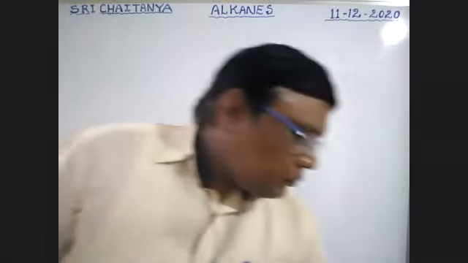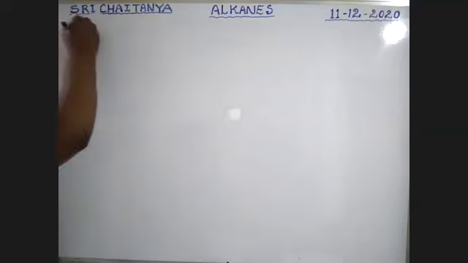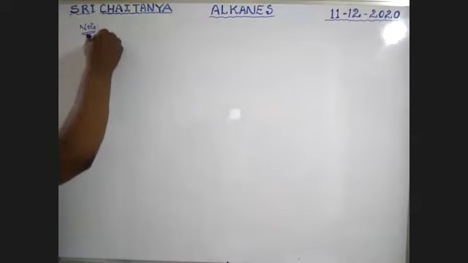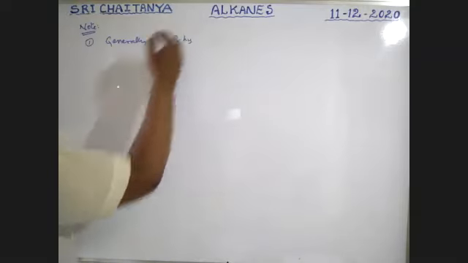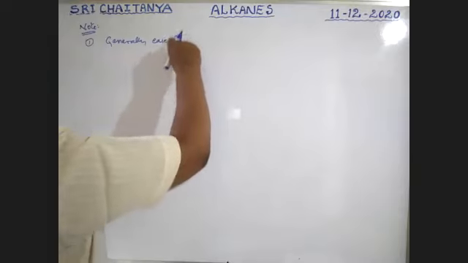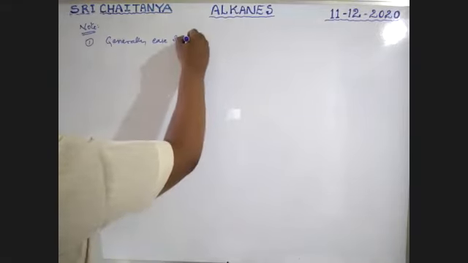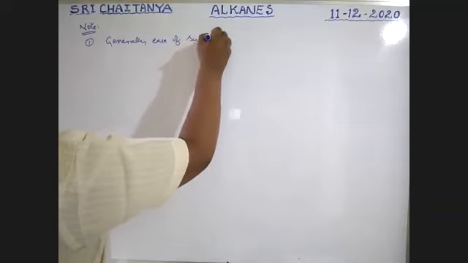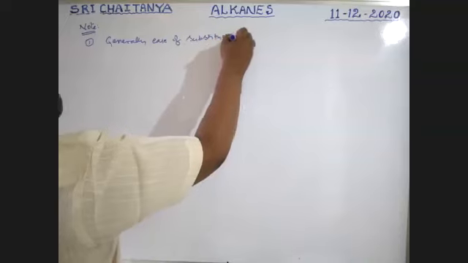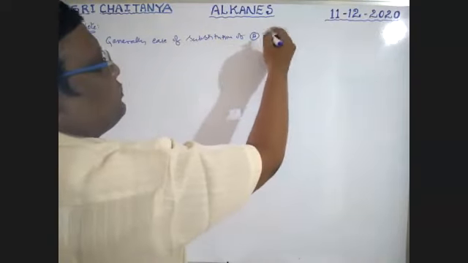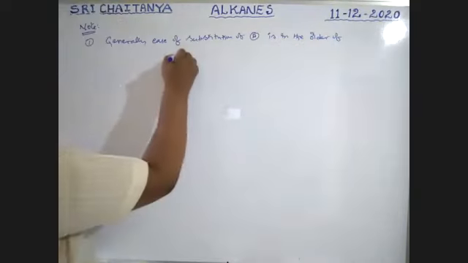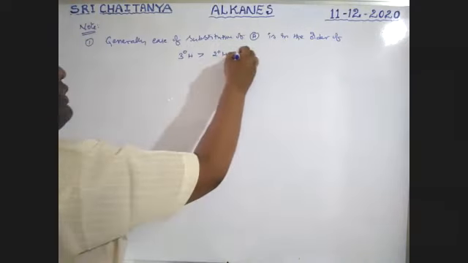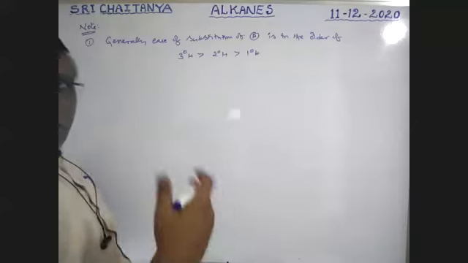Okay, no doubt. Note down this point. First one, generally, ease of substitution of hydrogen is in the order of tertiary hydrogen greater than secondary hydrogen greater than primary hydrogen, for both chlorination and bromination.